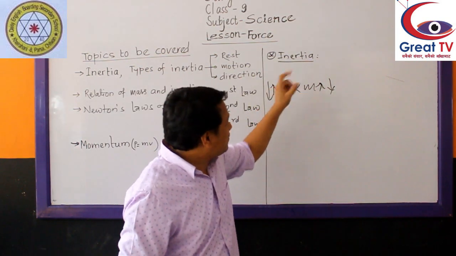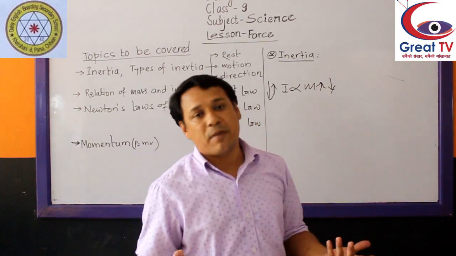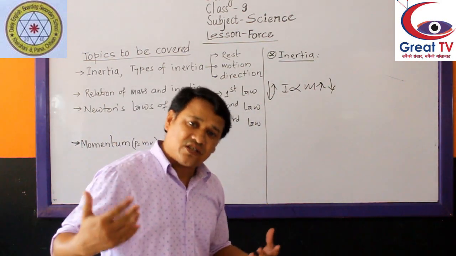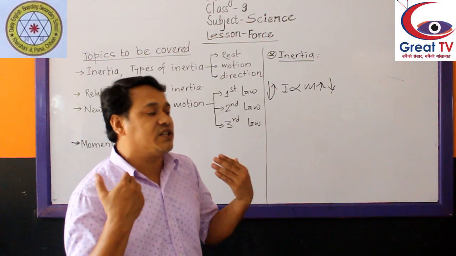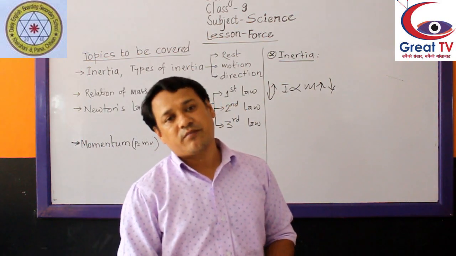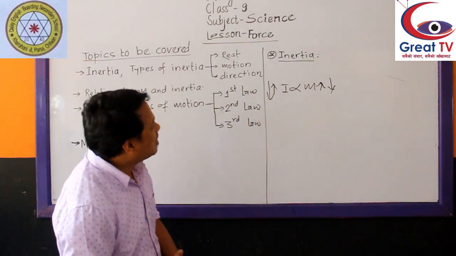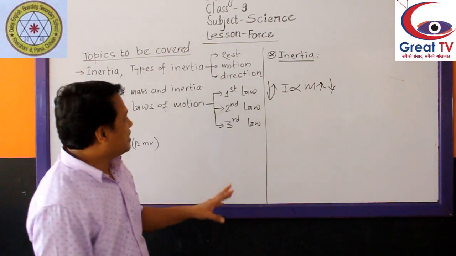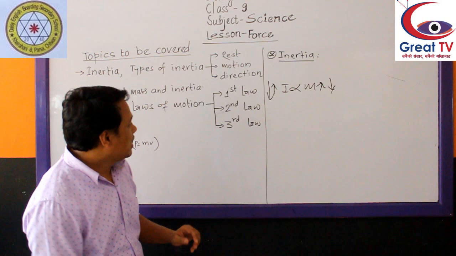We just discussed the definition of inertia: the inability of a body to change its state by itself. That is why it is also called the law of inertia. And all the examples of inertia are examples of Newton's first law of motion also.